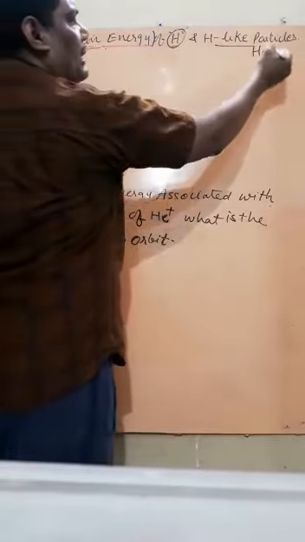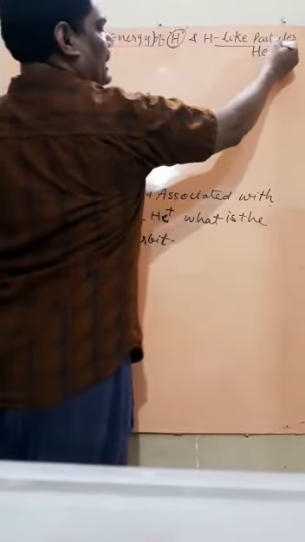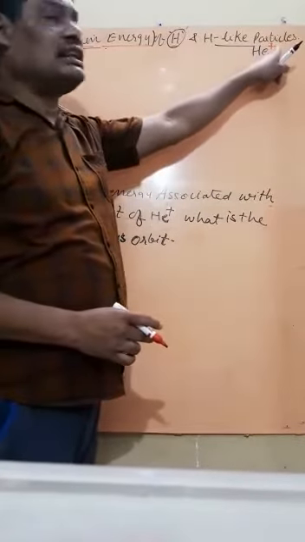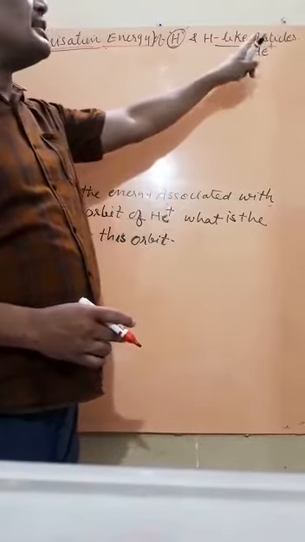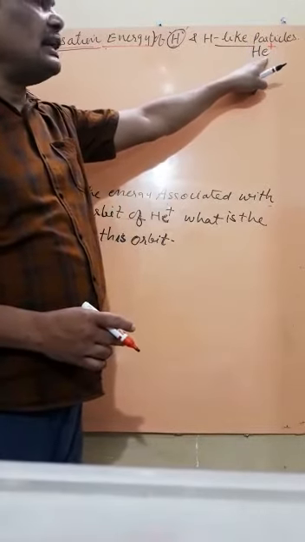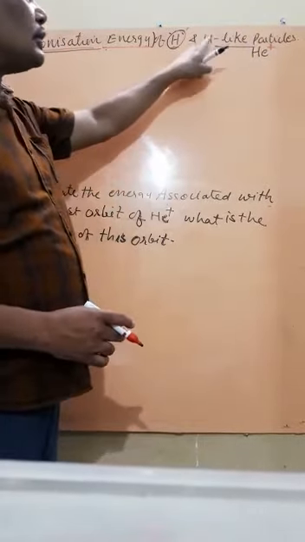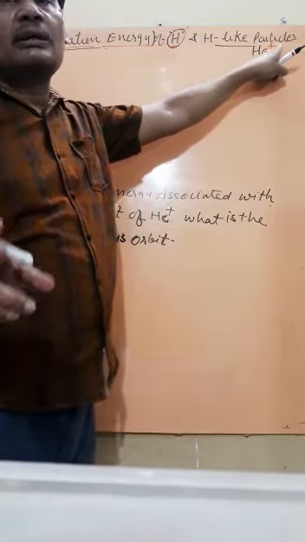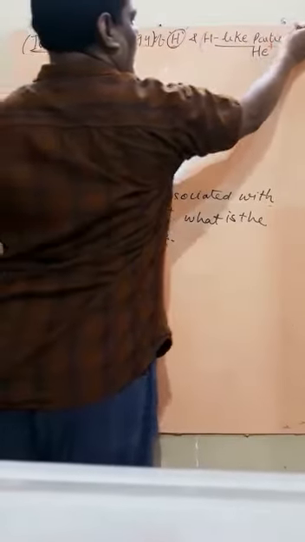Getting? So, we call it a hydrogen-like particle if we take the He cation. He cation means 1 electron is removed. So 2 minus 1, only 1 electron remains. Hydrogen also has 1 electron, and helium plus also has 1 electron because 1 electron is removed. This is the meaning of hydrogen-like particle.